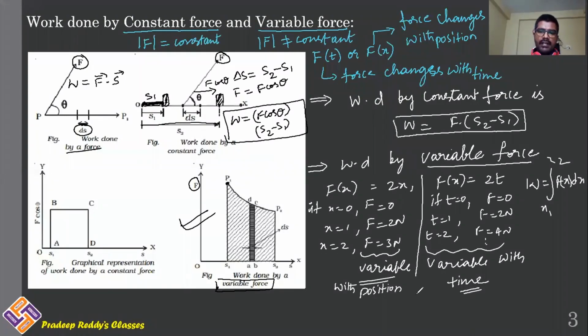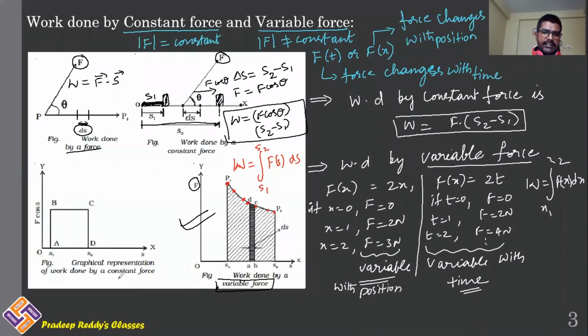It is changing. Force is initially this value, then this value, this value. Its magnitude is decreasing with respect to displacement. So in such cases, you will write work done W as the integration of f of s into ds, with limits from s1 to s2.